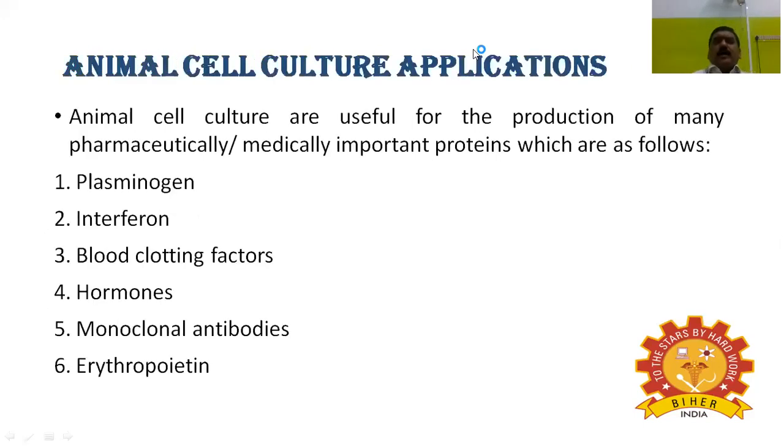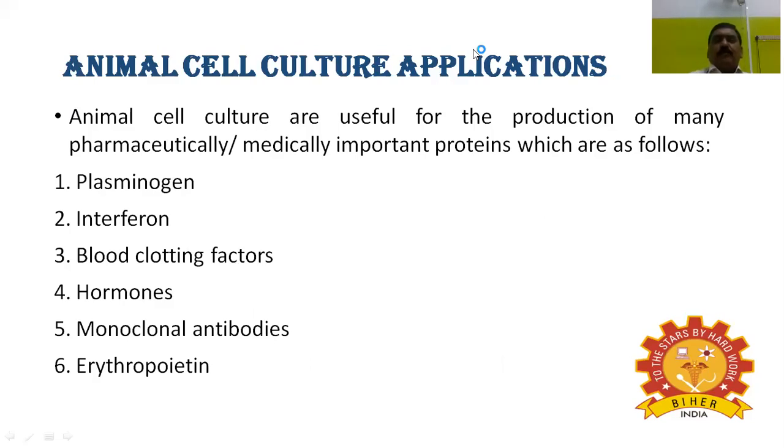Next, in continuation, animal cell cultures are useful for the production of pharmaceutically, medically, or clinically important proteins, which are as follows. Number one, plasminogen.